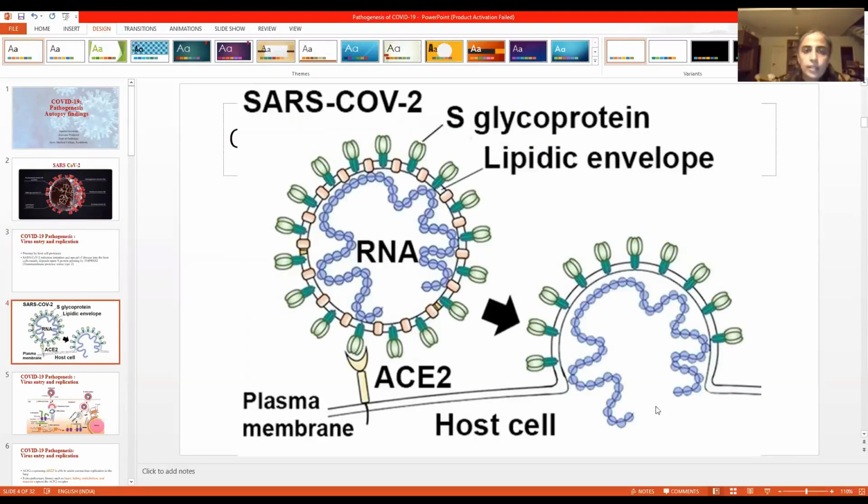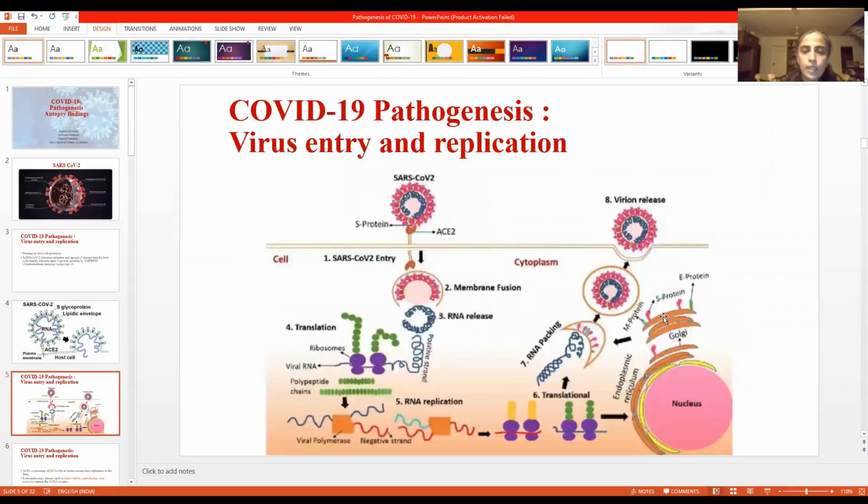So here is the SARS-CoV virus, the entire virus, the receptor, which is ACE2. This is the plasma membrane of the host cell, and the viral membrane fuses with the plasma membrane of the host cell and releases the virion or the viral RNA into the host cell. And what happens after this RNA release? There is translation of proteins which are needed for the replication of the virus. And after that, the RNA replicates.